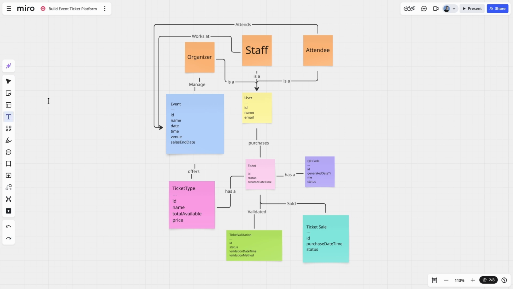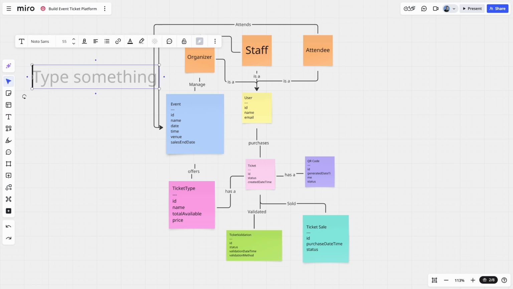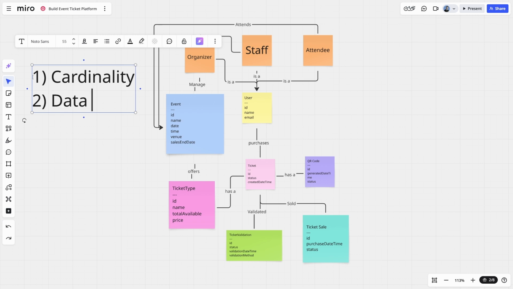So the process that we're going to follow is going to look a little bit like this. The first step is to add cardinality to our diagram. If you're not sure what that means, don't worry, because we'll cover that in a moment. We're then going to add data types.